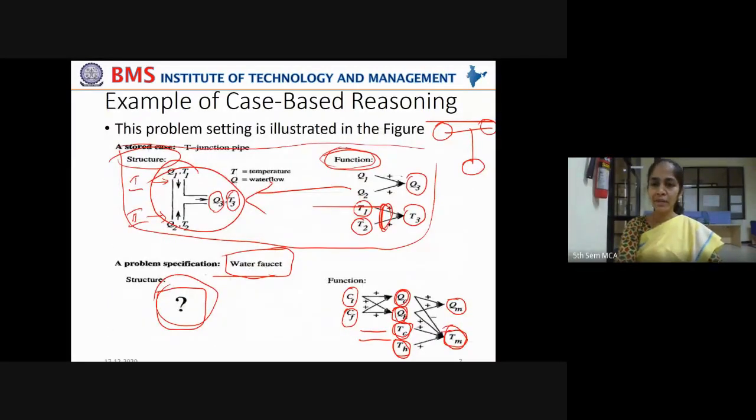So what is the arrowhead? This one. Q3 is lying at the arrowhead, and Q1 and Q2 are lying at the arrow tails. Okay, so when we take plus, we indicate that Q3 is increasing with respect to Q1 and Q3 is increasing with respect to Q2. Okay, in the same way, T3 is increasing with respect to T1 and T3 is increasing with respect to T2 when you use plus. But in this case, TM is reducing with respect to QC and TM is increasing with respect to TC. Like that, we can understand the functionality.